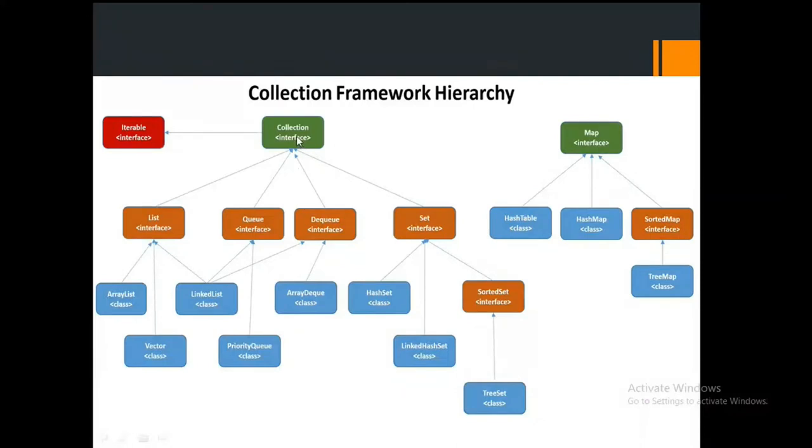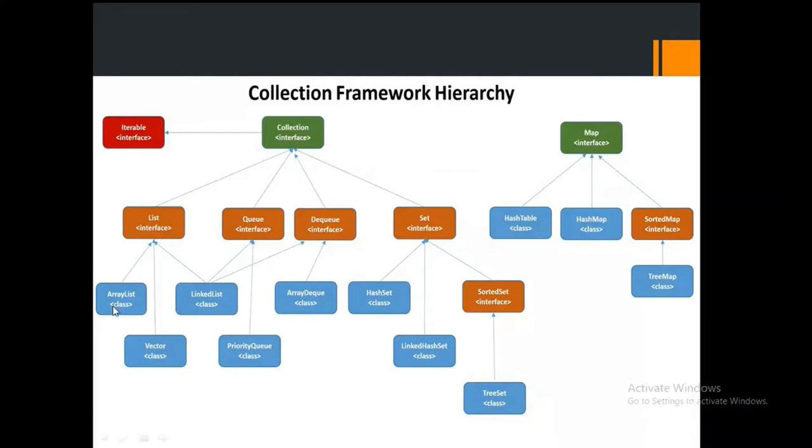Now, if you see, there is a collection interface, and this collection interface has different interfaces: list interface, queue interface, DQ interface, set interface. Each and every interface has different classes inside of it. Try to remember that. Suppose I'm talking about the list interface.